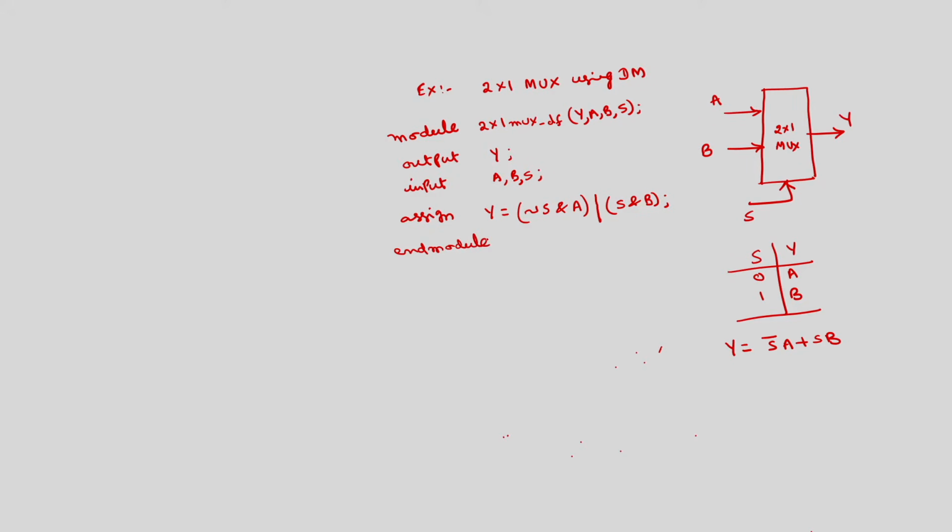This is relatively simple modeling when compared with gate level modeling.